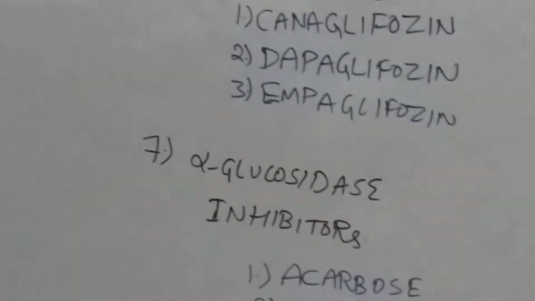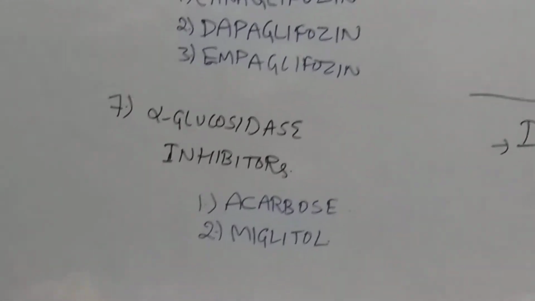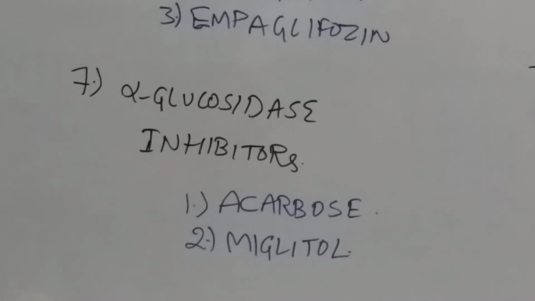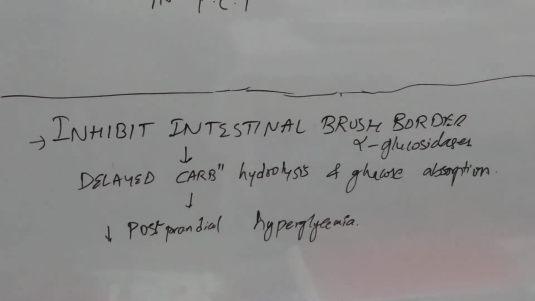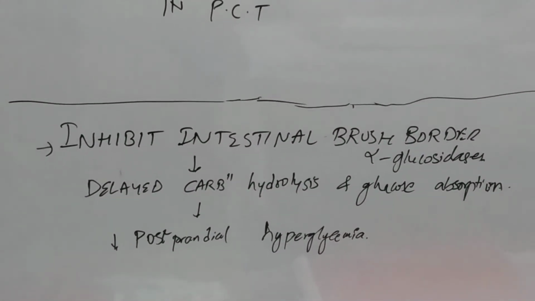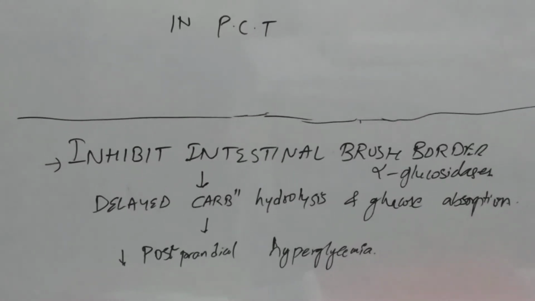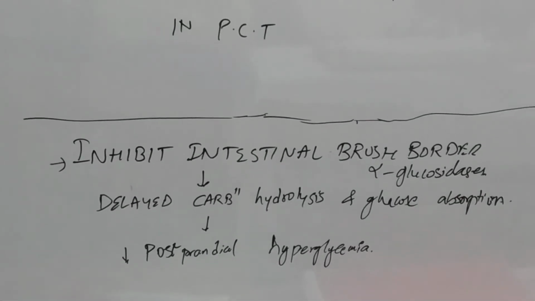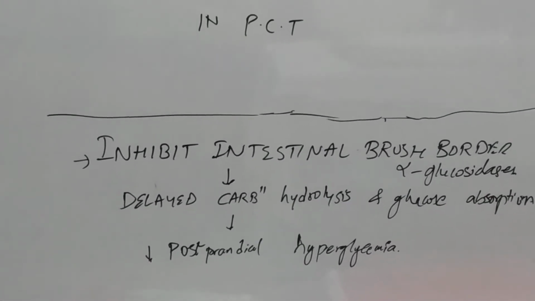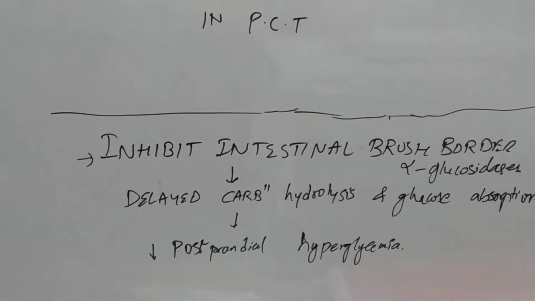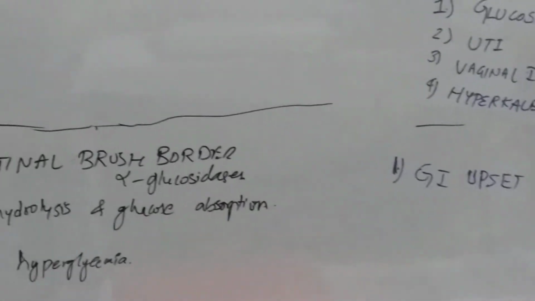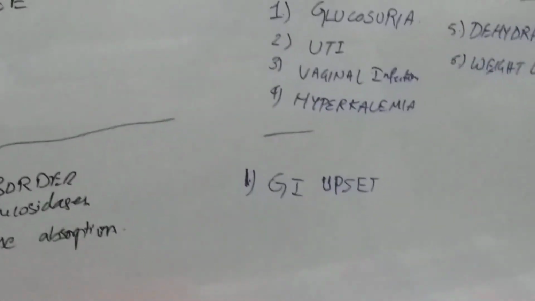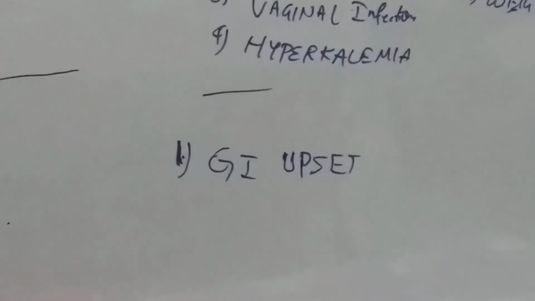So the last one is the alpha glucosidase inhibitors. In this, acarbose and miglitol are the drugs. And what is the mechanism of action? They inhibit the intestinal brush border alpha glucosidases, delaying carbohydrate hydrolysis and glucose absorption. That ultimately leads to a decrease in postprandial hyperglycemia. And what is the adverse effect? GI upset is the adverse effect.